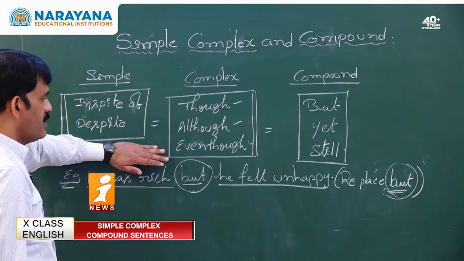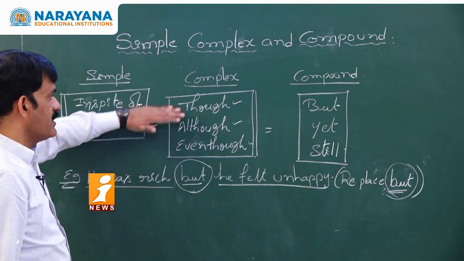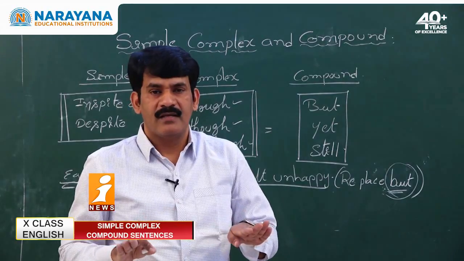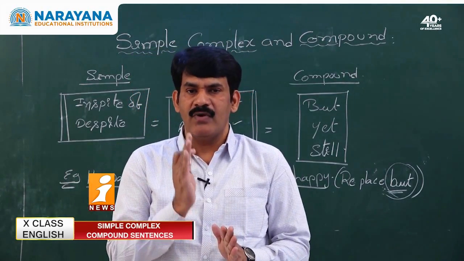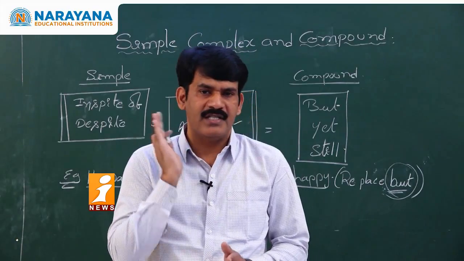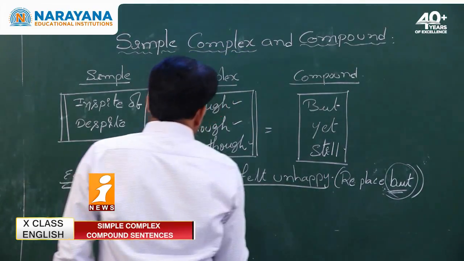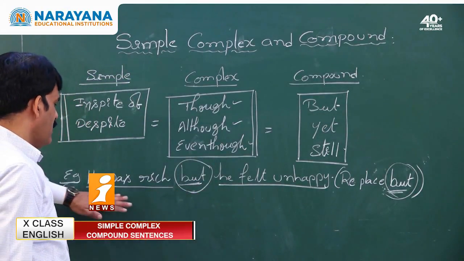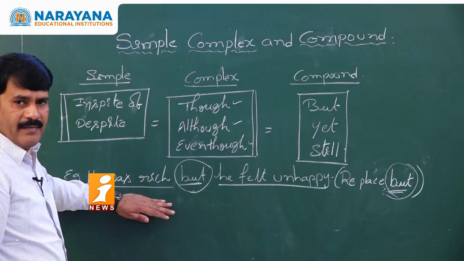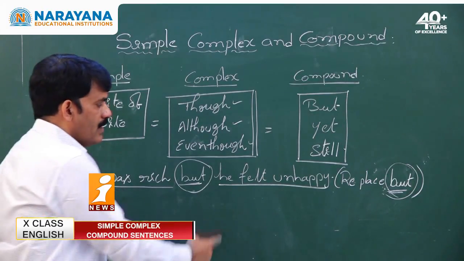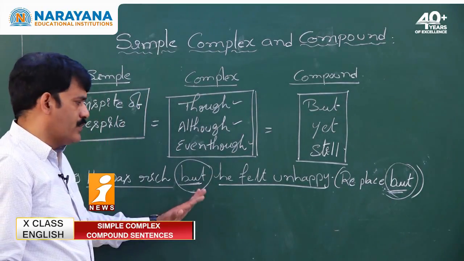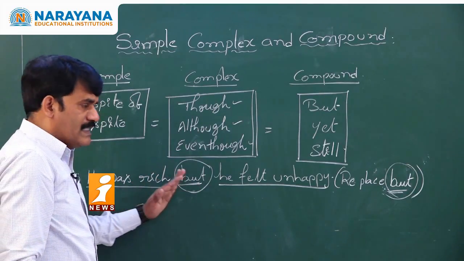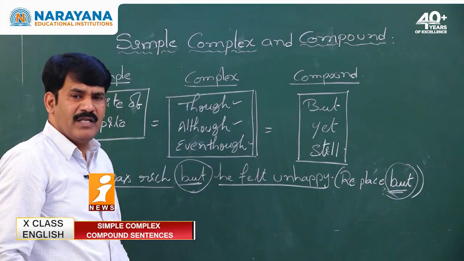And then there are a few words which are even equal to the meaning of the words, which means, my dear students, the words that you are using in simple, complex and compound sentences are equal in the meaning. They carry the same meaning from one sentence to the other sentence. Once after you understand this is the word but, a contradictory word, he was rich, then he should be happy, but he felt unhappy. Whenever we use but, it contradicts the previous statement. So, similar way you need to carry the meaning into complex.